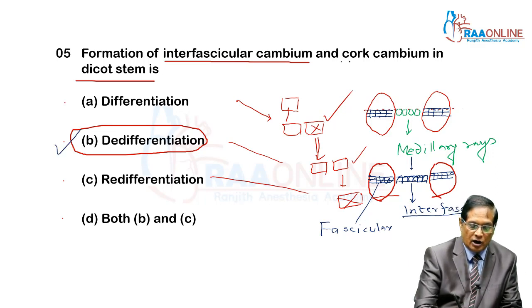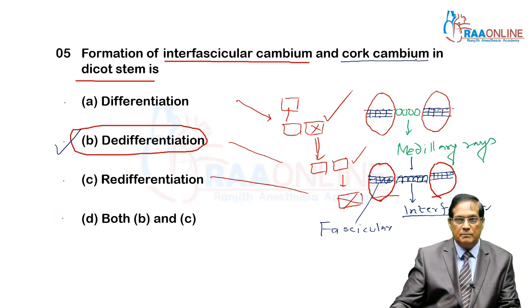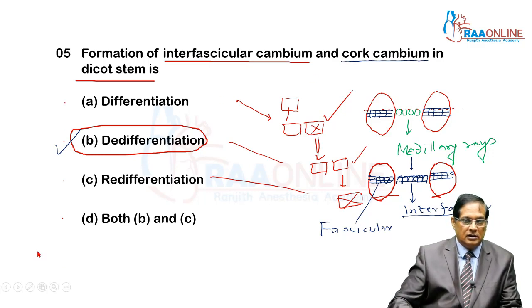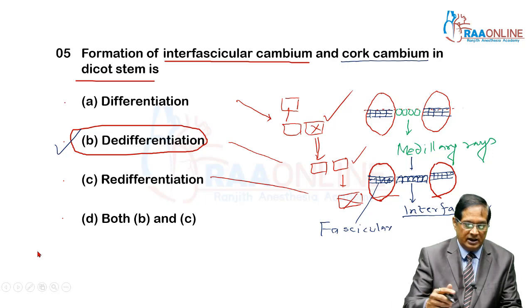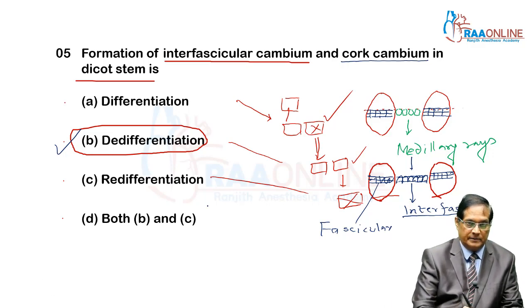And similarly cork cambium. Cork cambium is not there initially in the primary structure. This is the epidermal region of the dicot stem, with the cuticle, and just below the epidermis the cortex is present.